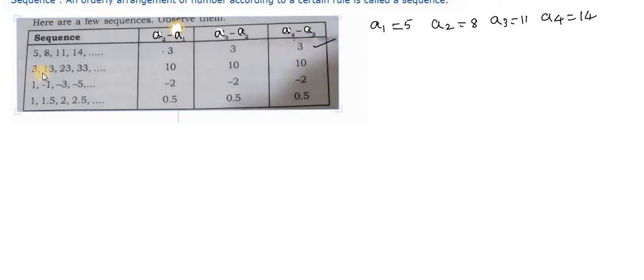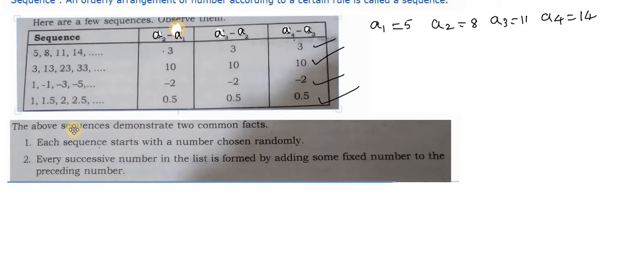Here again, for 3, 13, 23, 33, they did the subtraction of the two numbers, that is A2 minus A1, A3 minus A2, A4 minus A3, and they got 10, so all the numbers are 10. Here also they got all the numbers negative 2, and for the last one they got all the numbers 0.5. Now tell me what you inferred, what you observed from this.